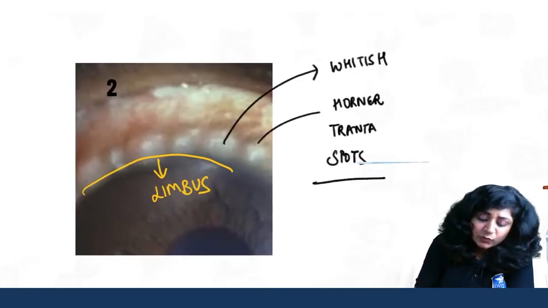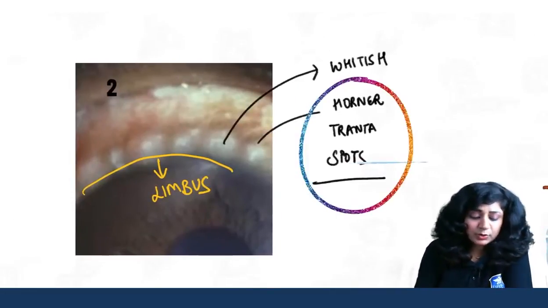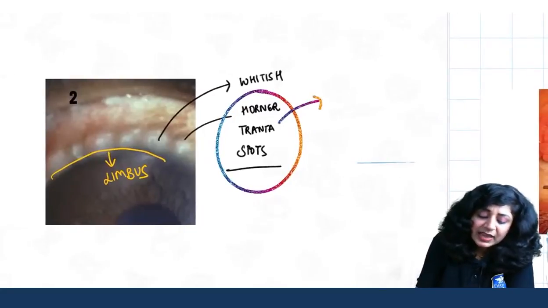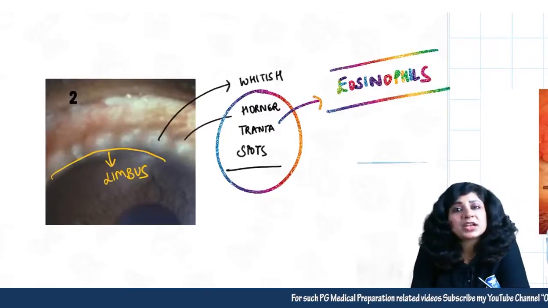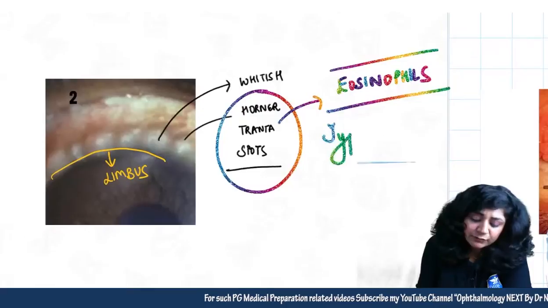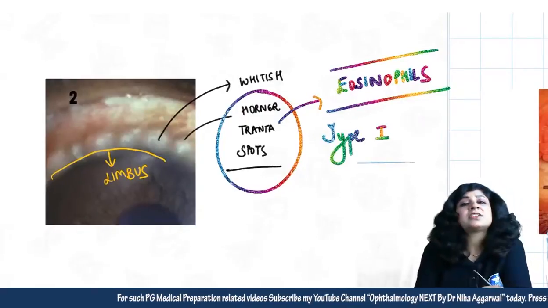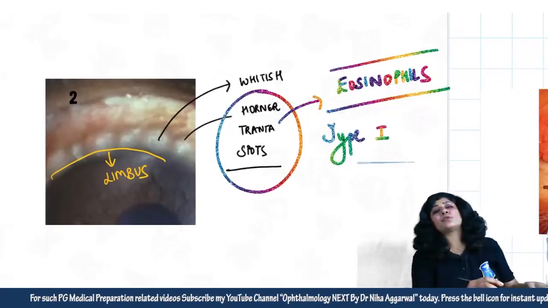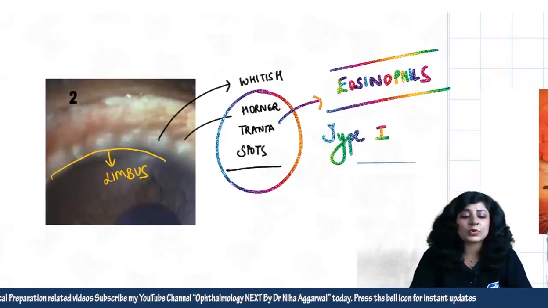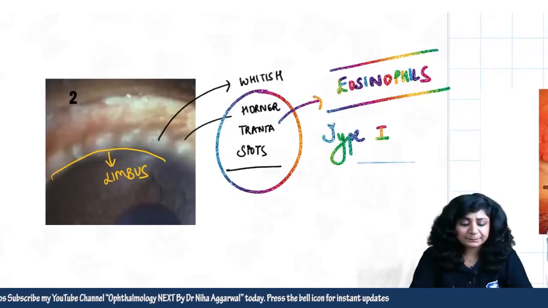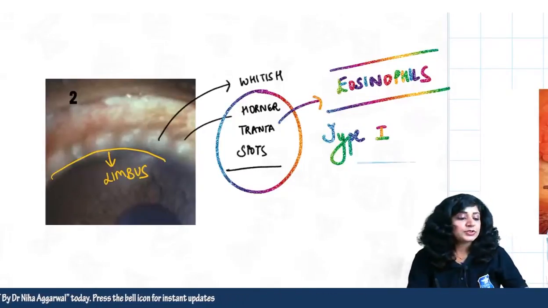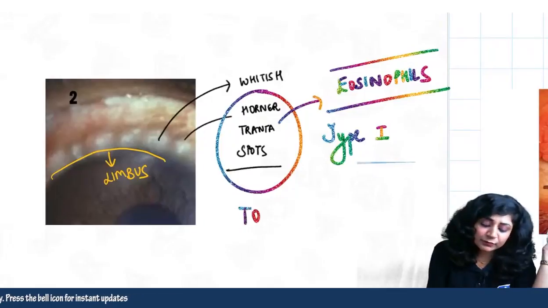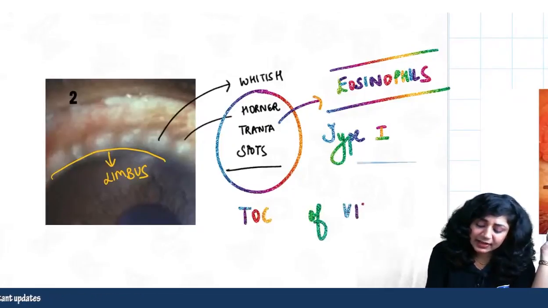Another important thing is what is present in these Horner-Trantas spots. They actually consist of eosinophils, because it's an allergic condition. VKC is an allergic condition, and it's mainly a type 1 hypersensitivity reaction. So the cells found in these Horner-Trantas spots are eosinophils. Yes, very good, lot of answers, very good. So who will tell me the treatment of choice of VKC? Again, an important question.